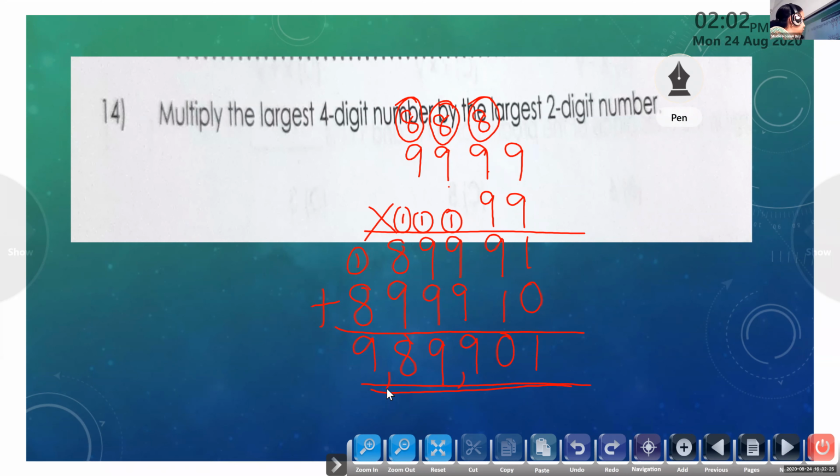Now we have done today only the 2-digit multiplier. So I will give you one question. All of you do it now in the rough book. Okay, ma'am. Ma'am, can I do the 15th question as homework? That is 3-digit, that's why I'm not giving it. Ma'am, it's easy. We can do that in the next class.